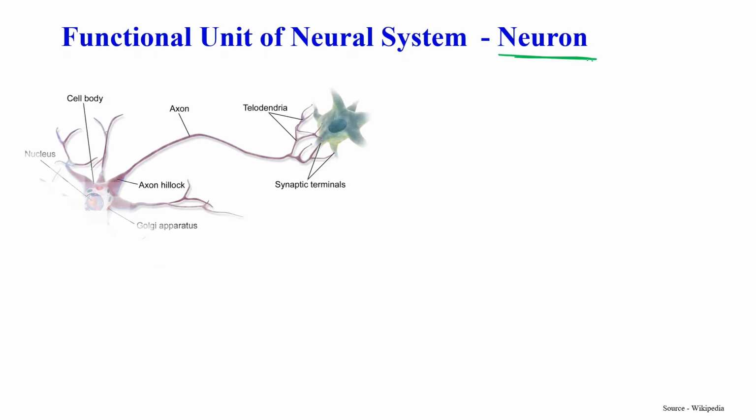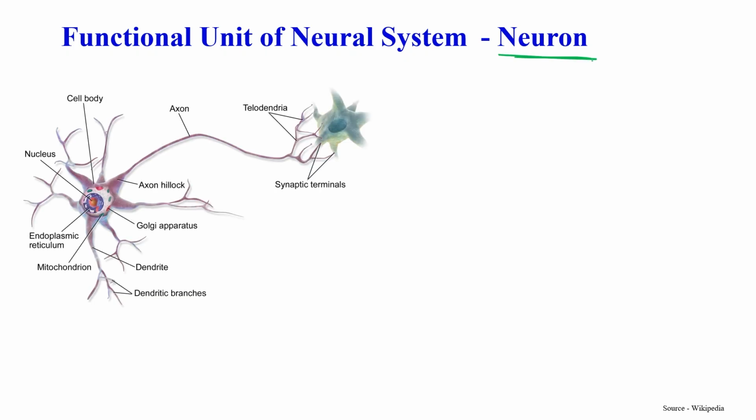First of all, we discuss the functional unit of the neural system. What is the functional unit? Neuron. So let's discuss the structure of a neuron. This is a general structure of a neuron. This is the first part, which is known as the cell body, the bigger part. With this cell body, so many branches are associated.